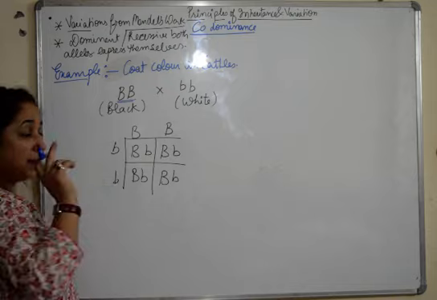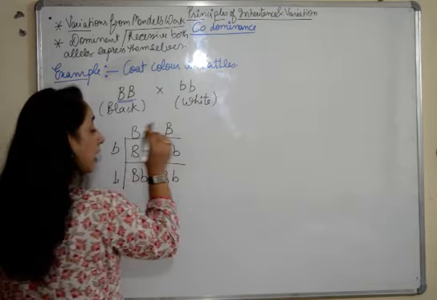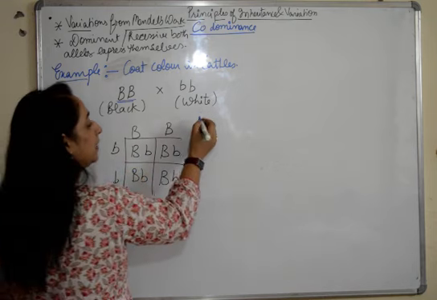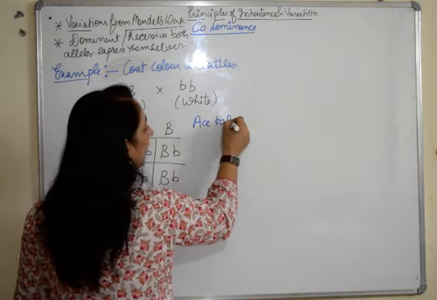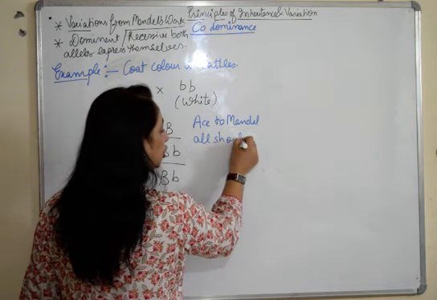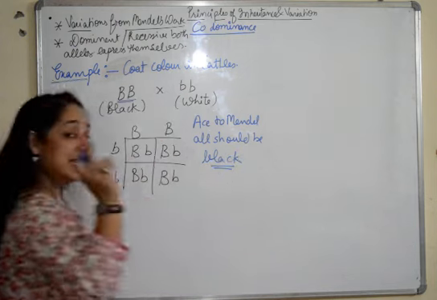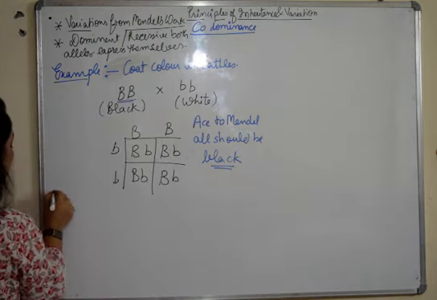According to Mendel, all should be black. But when we see the phenotypes, what do we see?